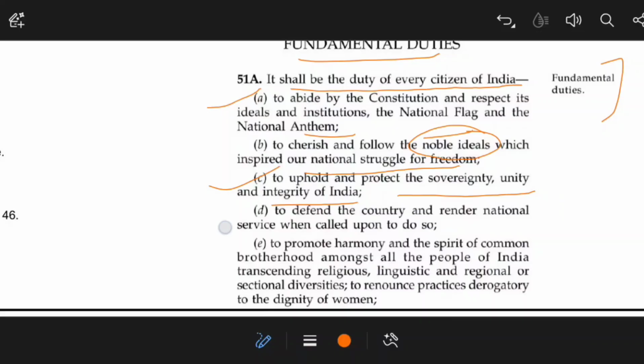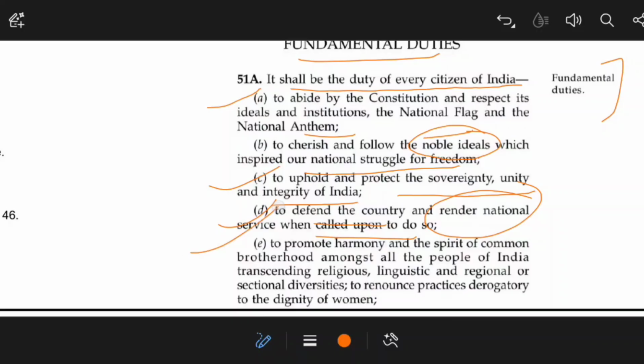It is the duty of every citizen to defend the country and render national service when called upon to do so. Suppose there is a war going on in which India is participating, to uphold and protect its sovereignty, and the government thinks it does not have a sufficient number of army and requires more. Then youngsters should participate and contribute in the national service.